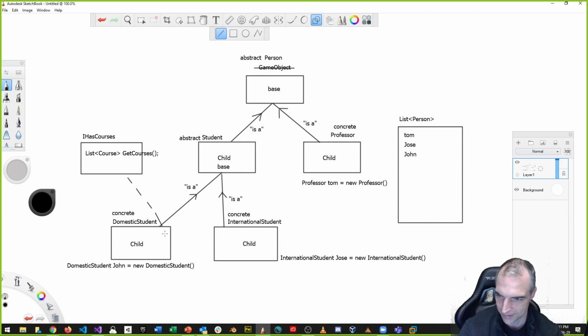It doesn't have to be crooked like I made it, by the way. I'm just gonna make it like this. So these kind of things are saying that it's not multiple inheritance. It just has one method or multiple methods that are in the iHasCourses interface.